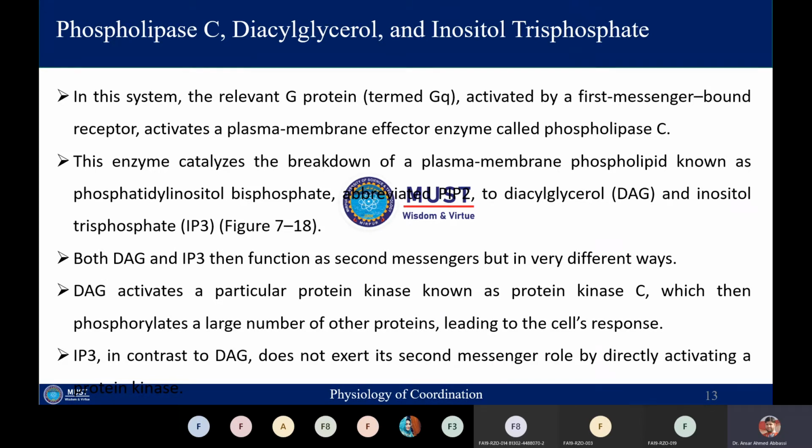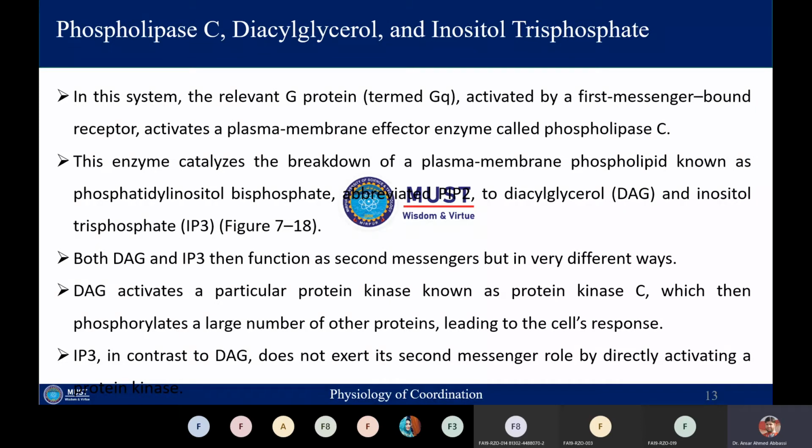If we talk about the DAG, diacylglycerol, it will activate a protein kinase, and that protein kinase will be called protein kinase C. In case of the protein kinase activated by cyclic AMP, that was called protein kinase A, whereas the protein kinase that is activated by diacylglycerol will be called kinase C, and this kinase C will phosphorylate a large number of other proteins, and ultimately the cell will show its response.